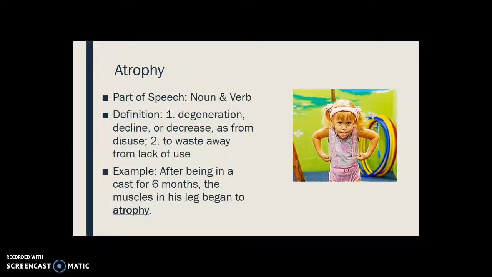Our next word is atrophy. Atrophy is both a noun and a verb. If used as a noun, it means degeneration, decline, or decrease, as from disuse, or if it's used as a verb, to waste away from lack of use. So, for example, after being in a cast for 6 months, the muscles in his legs began to atrophy.